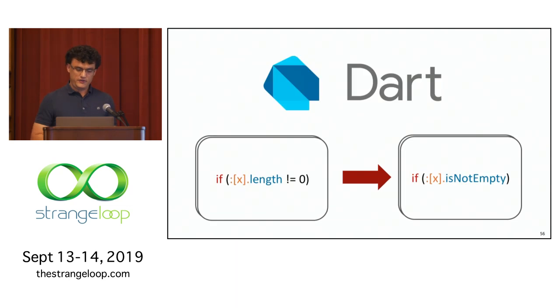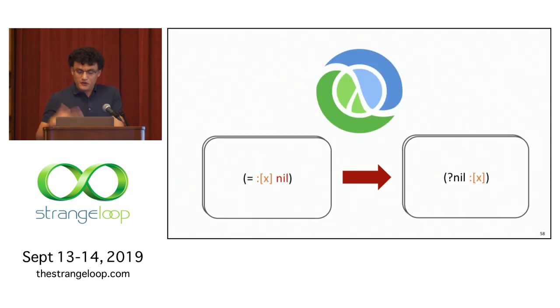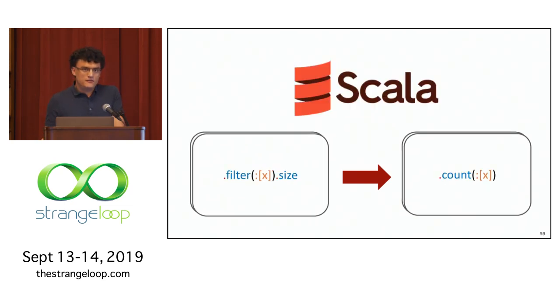So the check, of course, is Go specific, but what I mean is syntactically, there's nothing Go specific going on here. For example, in Dart, you might want to perform this change where instead of checking a list against whether the length is 0, you can use a built-in dedicated attribute to check whether it's not empty. And that's actually more performant compared to a check that's linear in the size of the list in the former part. In Clojure, there are more idiomatic ways to check things against nil. And in Scala, you might be able to simplify a chain of function calls into something simpler. And so all of these languages support this notion of balanced delimiters and expressions inside of them that we are interested in renaming.